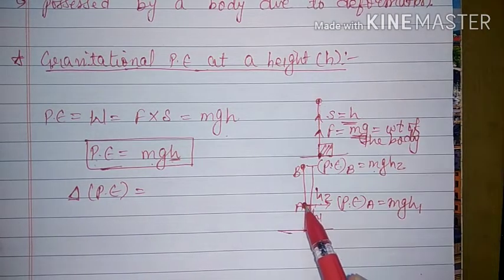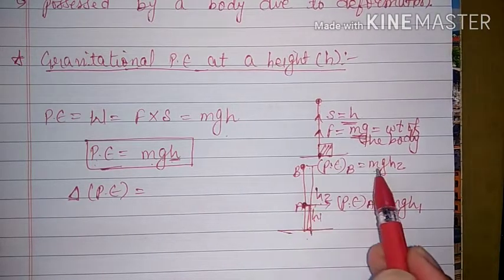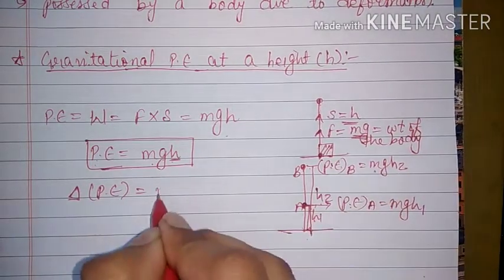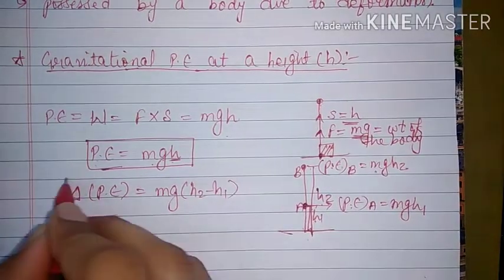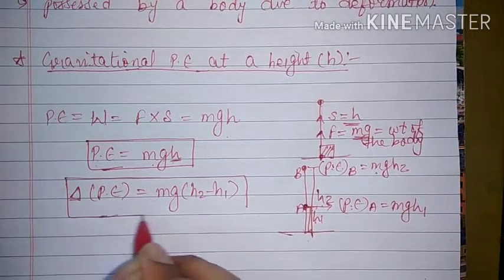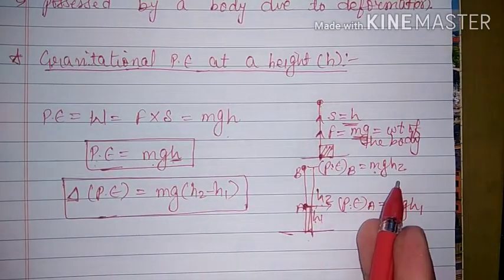So obviously at this point, the height is less, so the amount of potential energy is less. And here the potential energy is more. So we will take mg common, h2 minus h1. This is the change in the potential energy. Okay, increase in the potential energy, because in this case the potential energy is increasing.